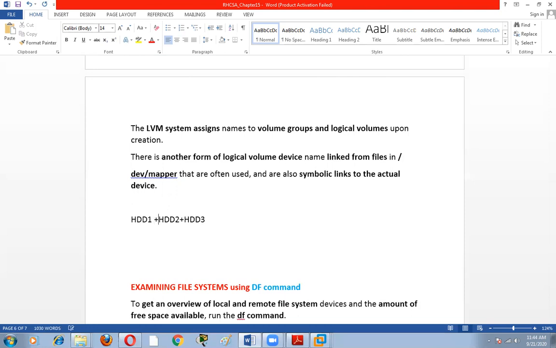We can't use the fdisk concept for this. Suppose each is a 1 TB hard disk, so all three make 3 TB. We can add another hard disk, HDD4 and HDD5, so it's a 5 TB hard disk.